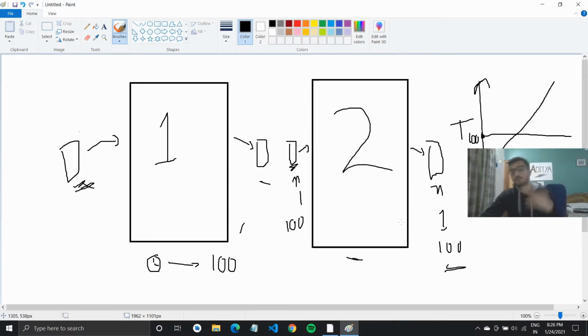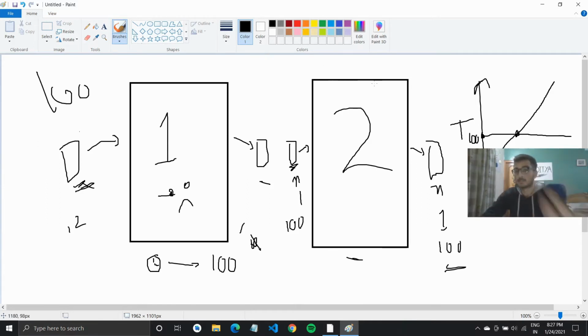So if I have to compare these two programs for some input size, let's say around 12, this program would always take 100 seconds. Even if I'm giving it an input size of 12, it is still taking 100 seconds to execute. So I would feel this program is not good. But for certain cases they would take the same time, like for an input size of 100, both programs would take 100 seconds to execute.